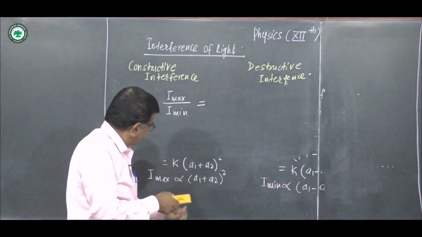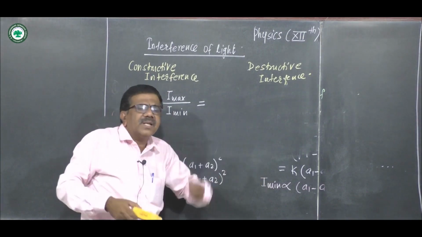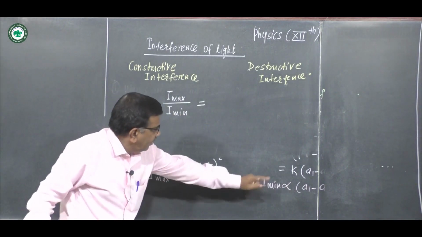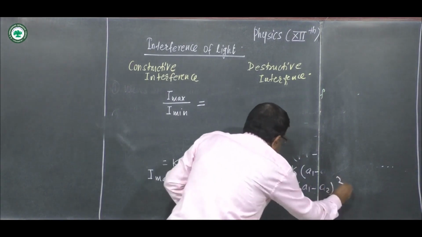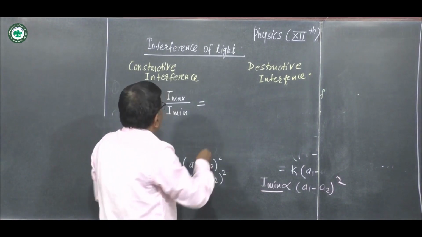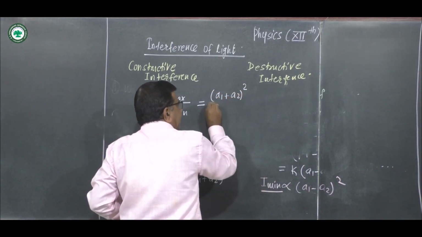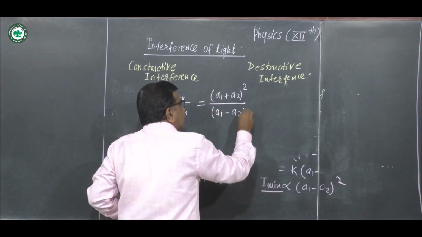I max is directly proportional to A1 plus A2 square, I minimum directly proportional to A1 minus A2 its square. By taking this ratio, we write A1 plus A2 square divided by A1 minus A2 square.